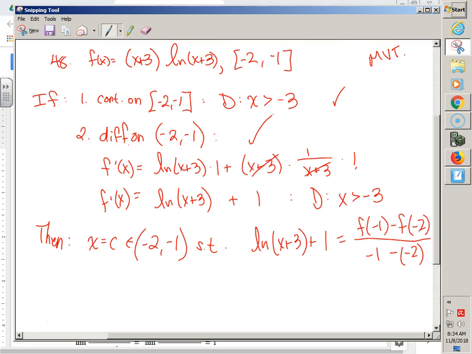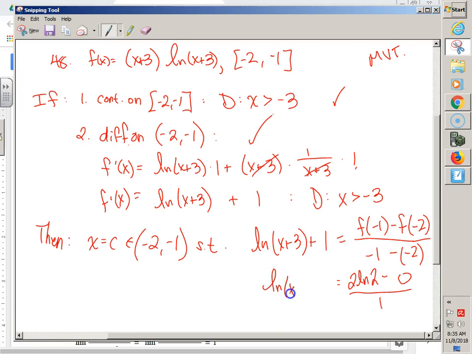Don't we just have to plug in? If I plug in -1, I think I end up with 2 times ln of 2. You guys agree? If I plug in negative 2, I end up with ln of 1, which is 0 times something. But negative 2 plus 3 is 1, and ln of 1 is 0. All over negative 1 plus negative 2, that's just 1. Oh. Now careful. 2 ln 2 isn't my answer.